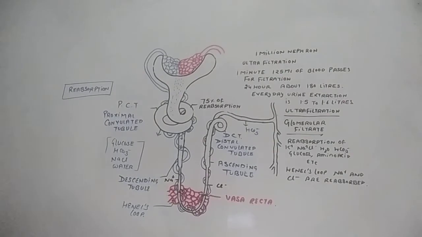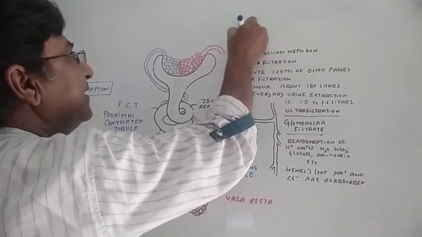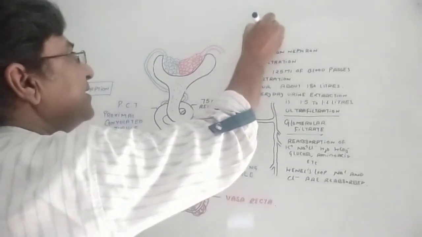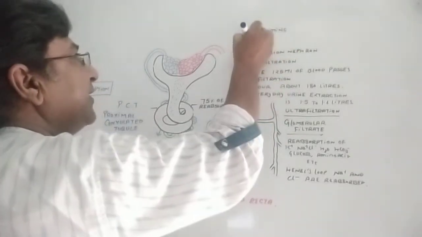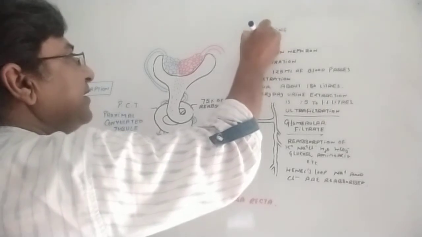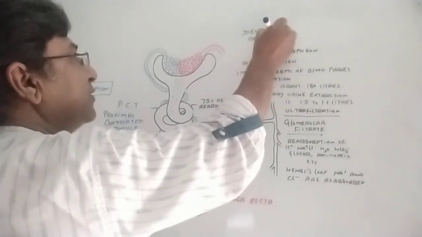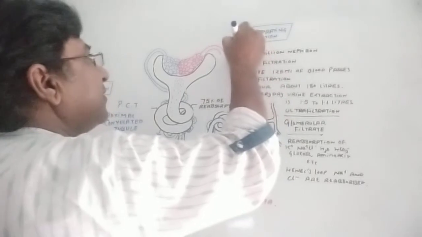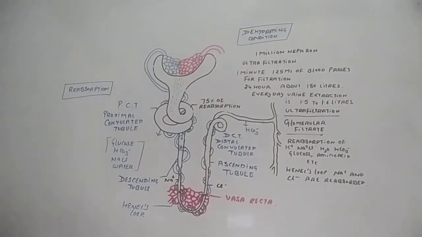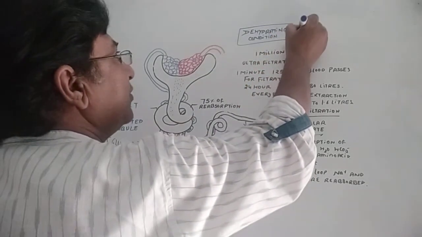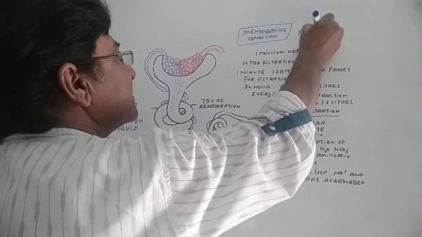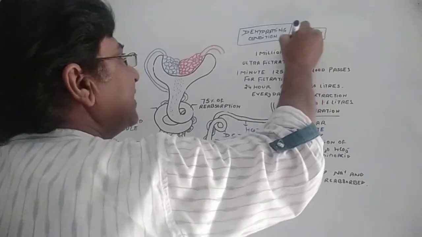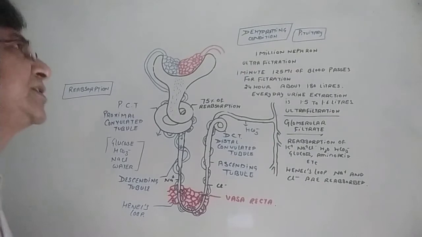Why so? Now, in dehydrating conditions, meaning when there is less water in the body, maybe diarrhea, or maybe you are in the desert or something like that, a gland, the pituitary gland, which you have studied in control and coordination in 10th class, comes into action.